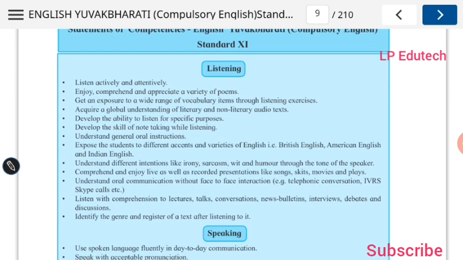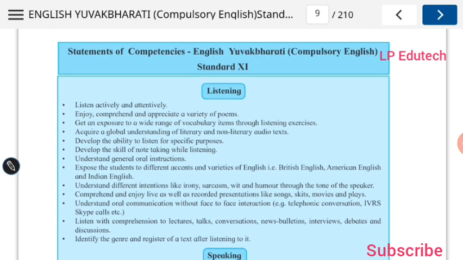Now here some skills are introduced. I am deliberately taking you to these pages so that you are well familiar with what outcome is expected from the students. This is the competencies of students, that is capacities. English Yuvak Bharati Compulsory English Standard 11. Now what are the competencies that you are expected to develop?